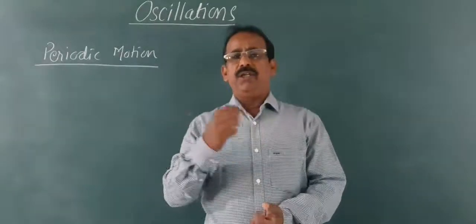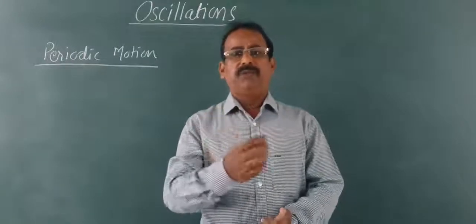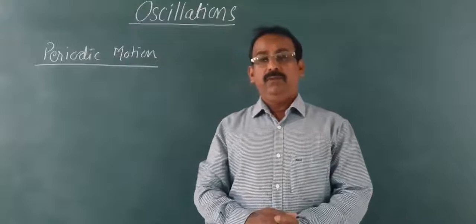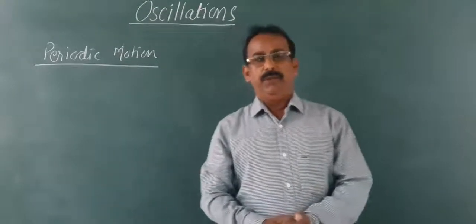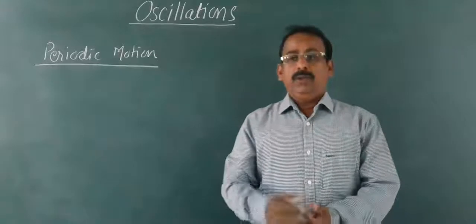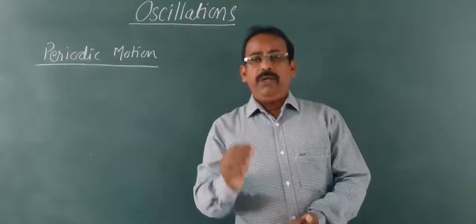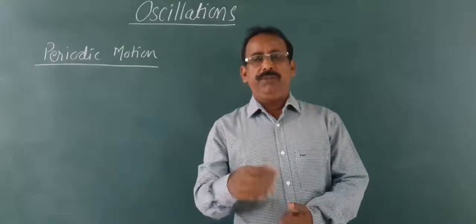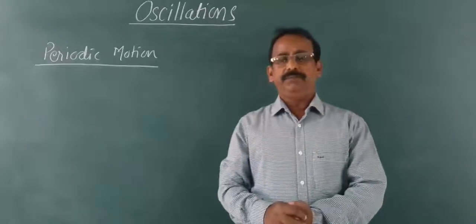The same motion is repeated after a particular interval of time, that is after 365 days. Remember that in periodic motion, every position of the particle or body is repeated after a particular interval of time.